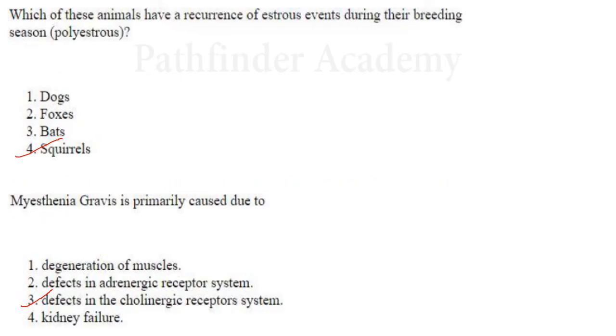Then next one. Which of these animals have recurrence of estrus events during their breeding seasons? It is squirrels. Answer is option 4. Next one. Myasthenia gravis is primarily caused due to defects in the cholinergic receptor system. Answer is option 3.